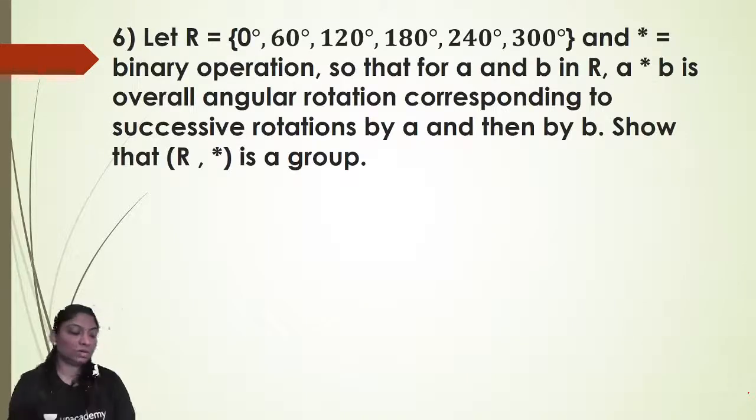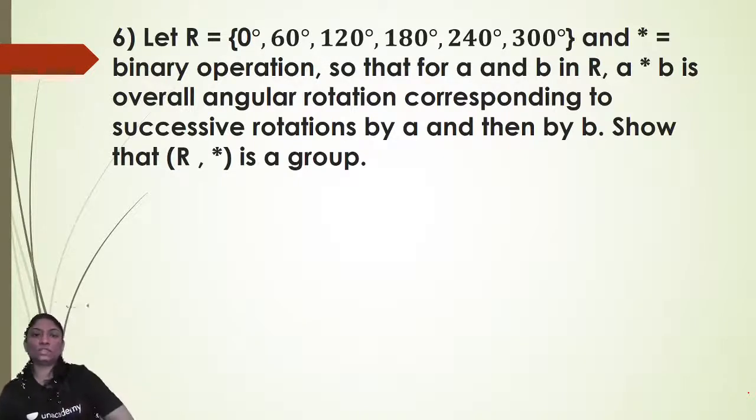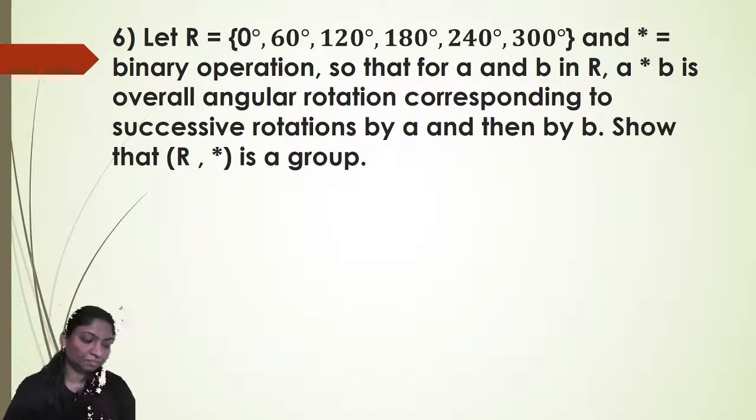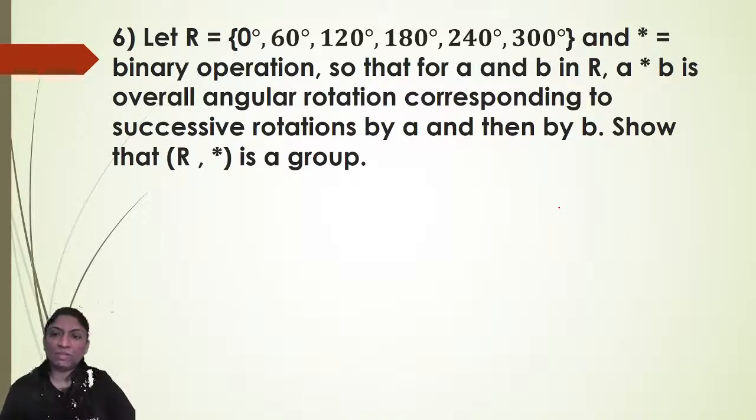Now next, very important, another type of example. Let R be equal to 0 degree, 60 degree, 120 degree, 180 degree, 240 degree, 300 degree, and star is a binary operation such that for a and b in R, a star b is the overall angular rotation corresponding to successive rotations by a and then by b.